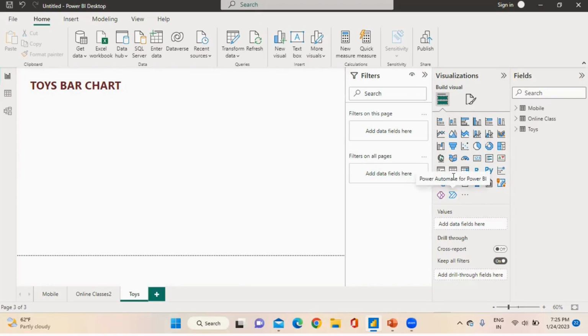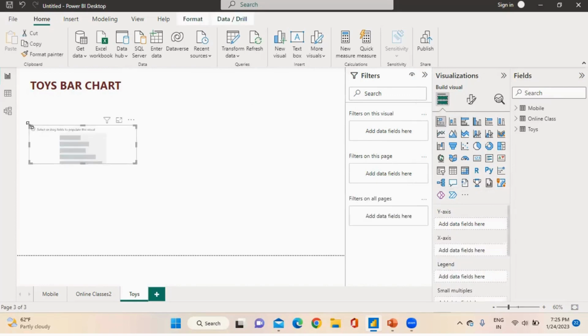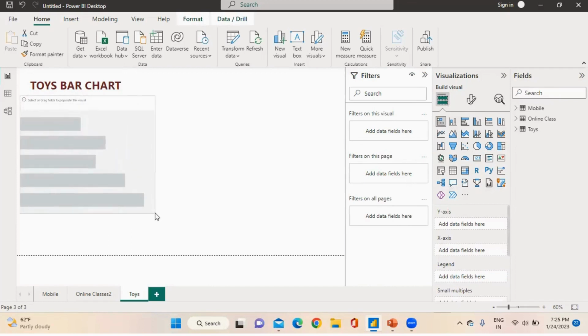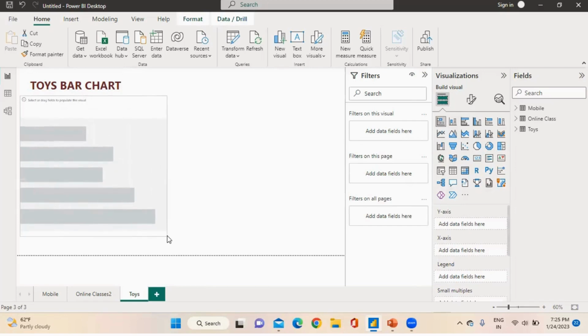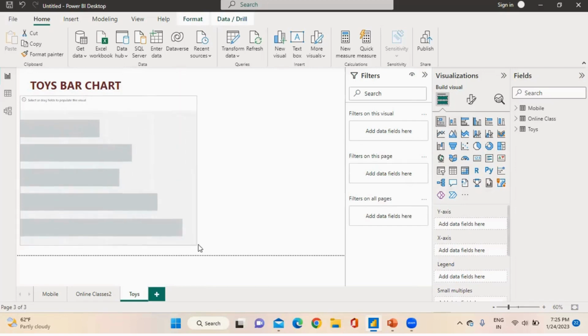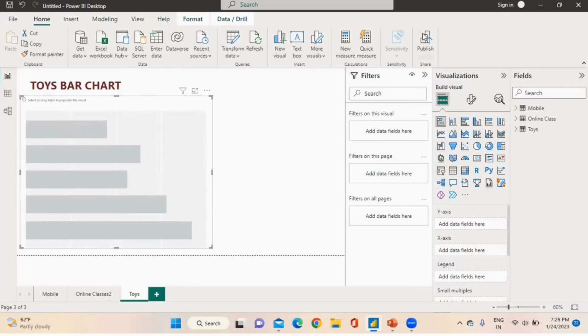Okay, we move on. First, we need to create bar chart. There is bar chart. Just press it. After that, I'm increasing and decreasing the size. Okay, this is a blank bar chart. I'm choosing the data twice.